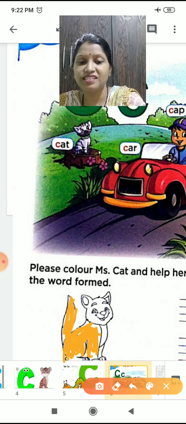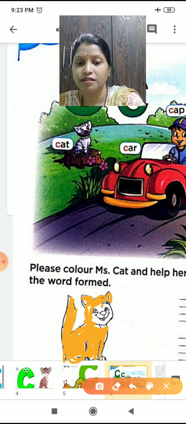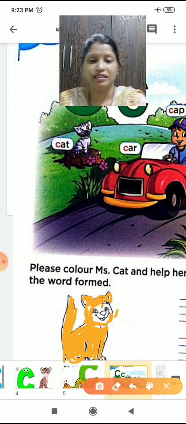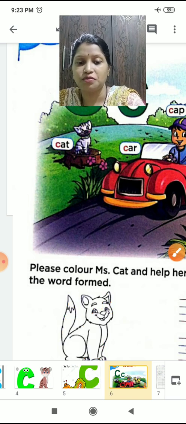Yes, teacher is coloring Miss Cat. Okay, you can color her nicely.